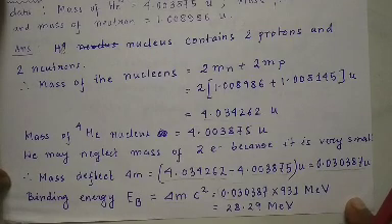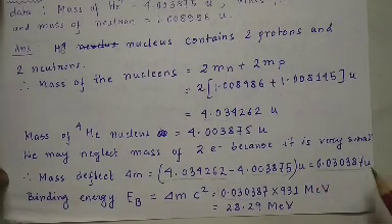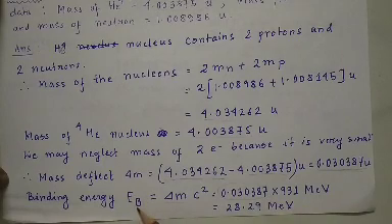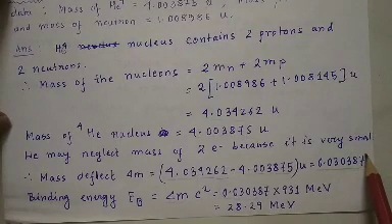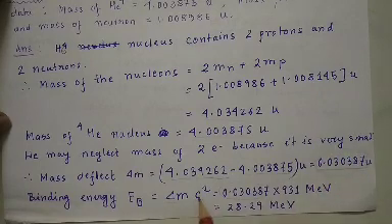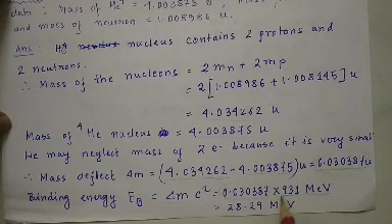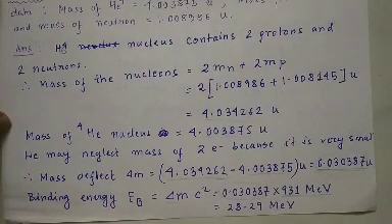So if you have this kind of numerical, what you have to do? Suppose you have to calculate the binding energy in mega electron volt unit. You have this much U. You take the number and multiply it by 931 mega electron volt, and the result will be the binding energy in mega electron volt.